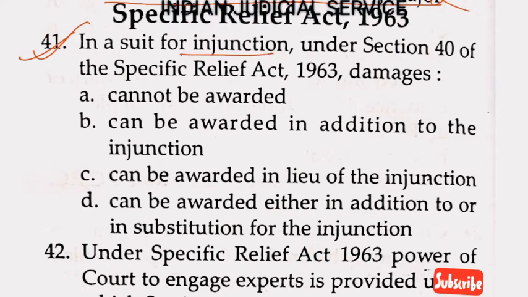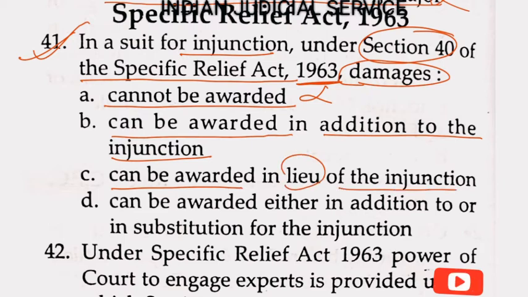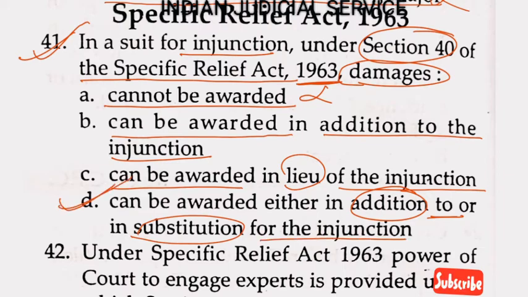In a suit for injunction under section 40 of the Specific Relief Act 1963, the damages: option A, cannot be awarded, so it is wrong here, it is awarded. Option B, can be awarded in addition to the injunction. Option C, can be awarded in lieu of the injunction. Option D, can be awarded either in addition to or in substitution for the injunction. So clearly the answer here is option D.